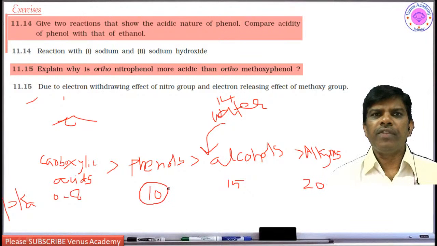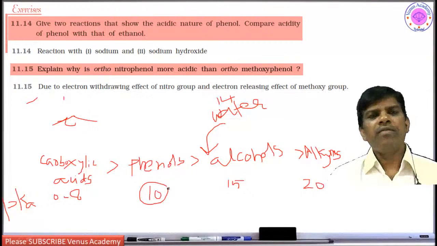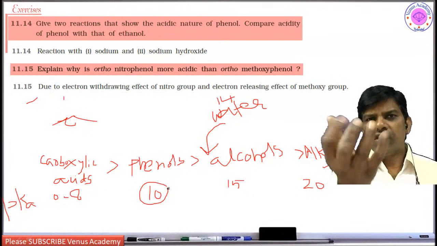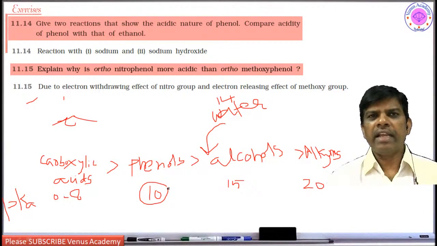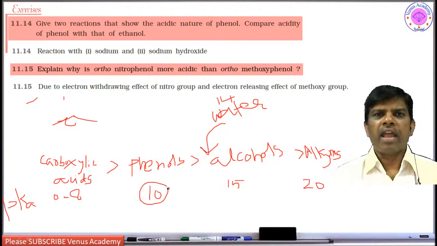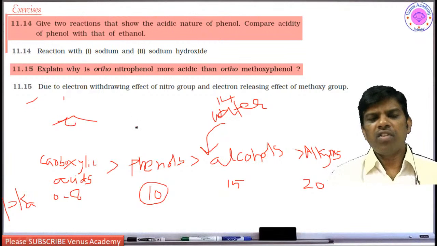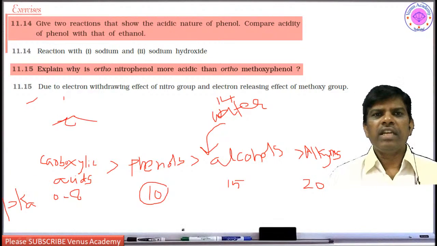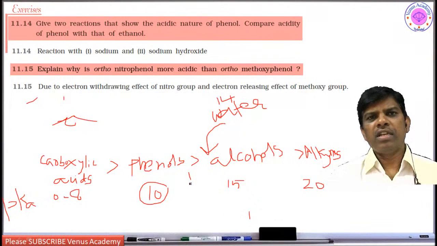If I substitute phenol with a nitro group, we have learned that electron withdrawing groups on the phenol ring or benzene ring increase the acidity of phenols, and electron donating groups decrease the acidity of phenols. So the nitro group is an electron withdrawing group, so it is going to increase the acidity of phenol. If it is at the ortho position, the effect is more, and the same at the para position. Ortho and para nitrophenols are more acidic than meta nitrophenols.